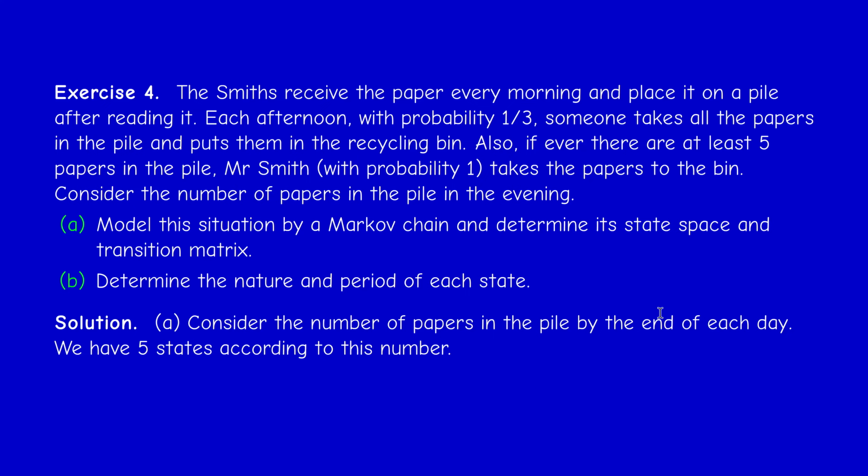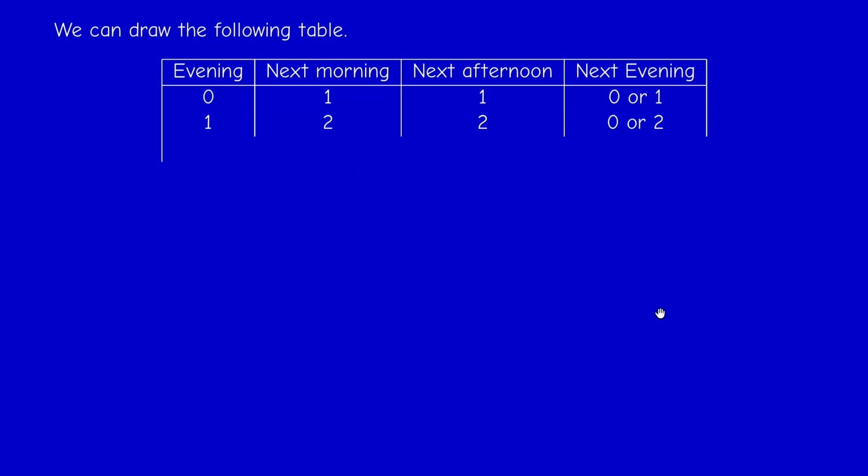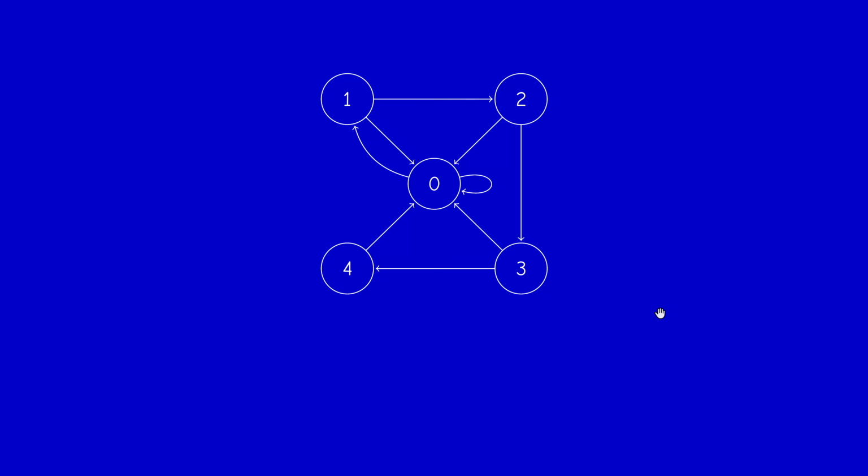Okay, now the nature and period, let us see. So this is the graph. From 0, we can go either to 0 or to 1. From 1 to 0 or to 2. I put 0 in the middle because 0 is the most connected state, but you can draw it in another way. And all states point to 0.